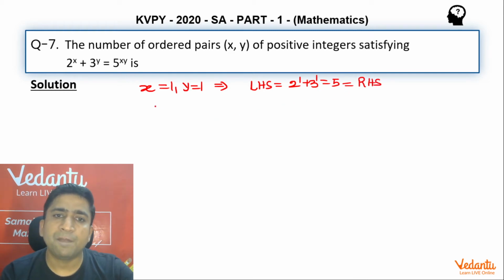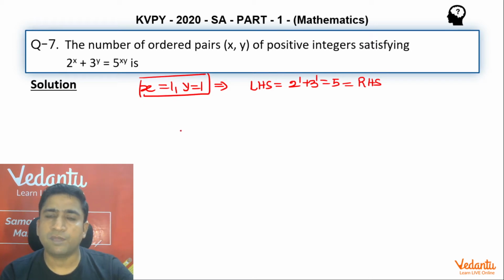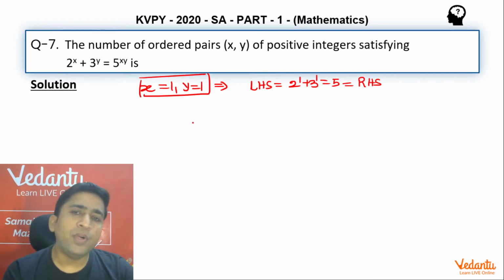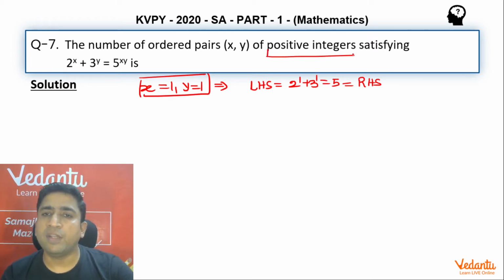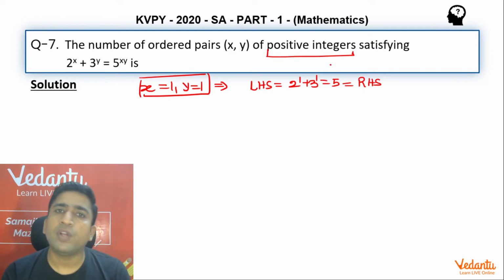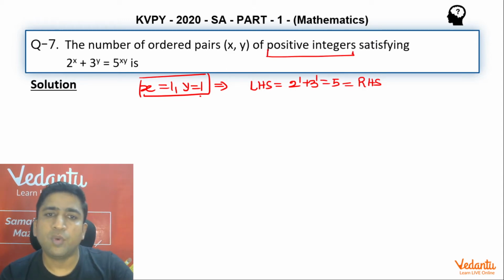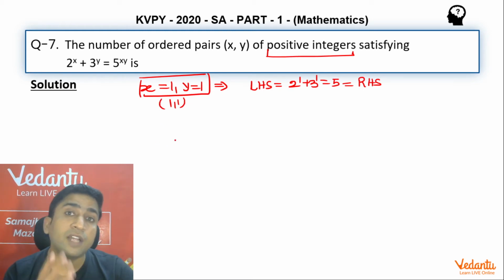So (1, 1) is going to be one of the solutions. How about the other positive integers?